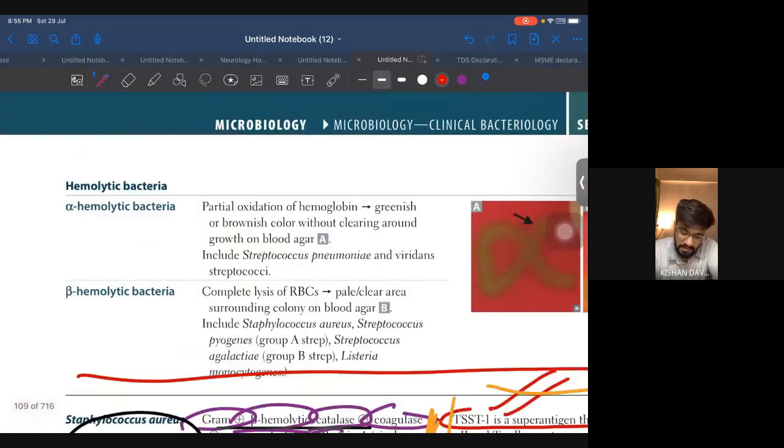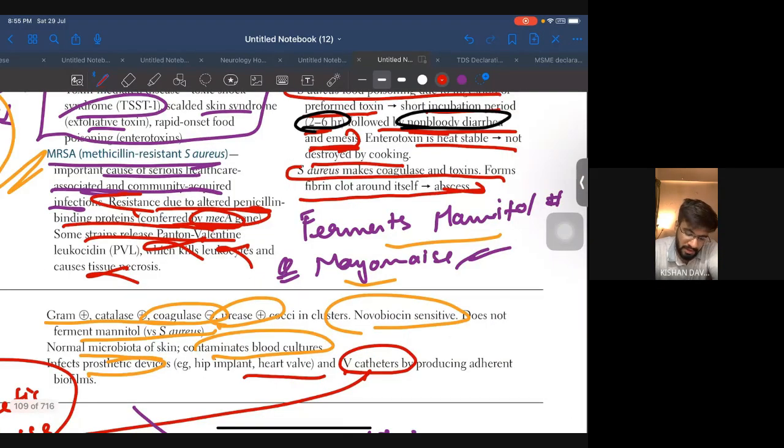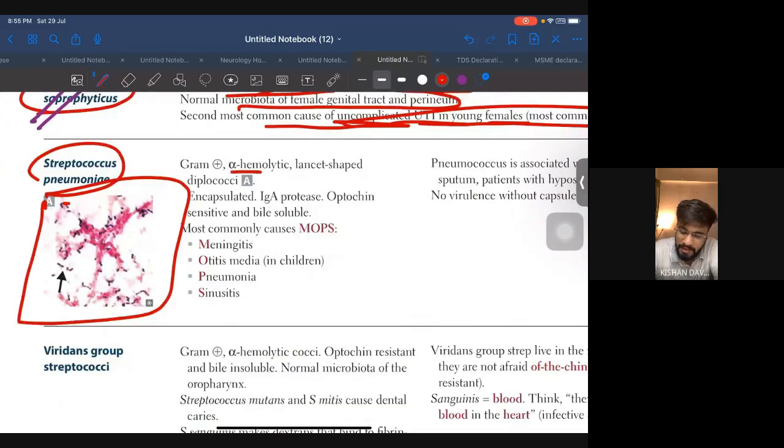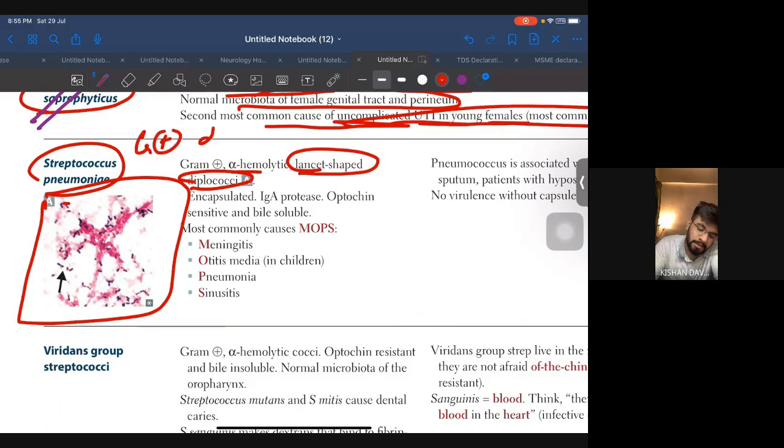Okay, so let's just see first viridans and Streptococcus pneumoniae. First, alpha hemolytic, lancet shaped is very important. Diplococci is very important because in the question most often they will say gram positive diplococci. Gram positive diplococci is Streptococcus pneumoniae, but gram negative diplococci is Neisseria. Please keep this in mind. This is how you will distinguish. Diplococci is very high yield.